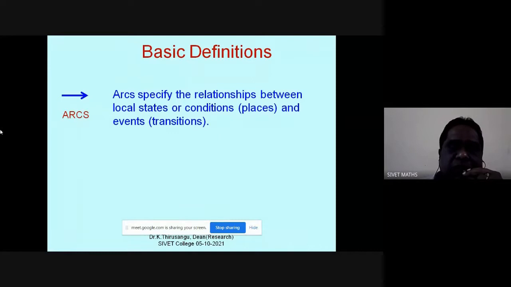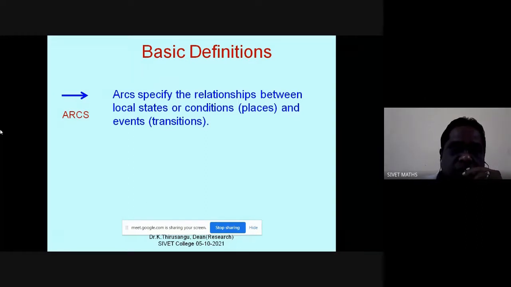Directed arcs specify the relationship between places and transitions. So there are three basic components. One is places, denoted as circles. The second concept is transitions, denoted as bars. The third is directed arcs, from places to transitions and from transitions to places.